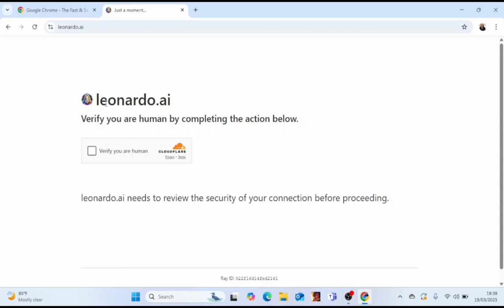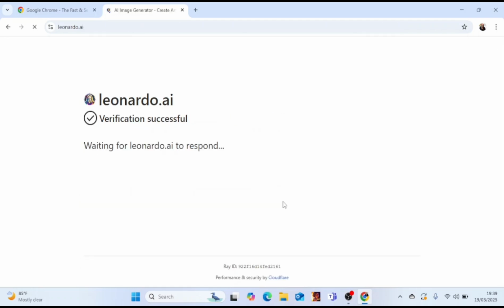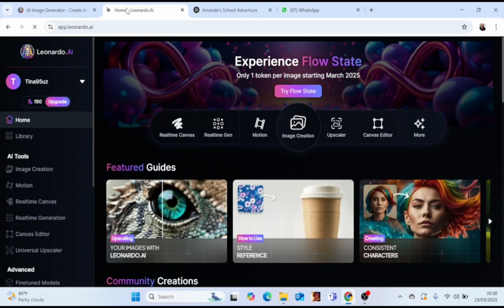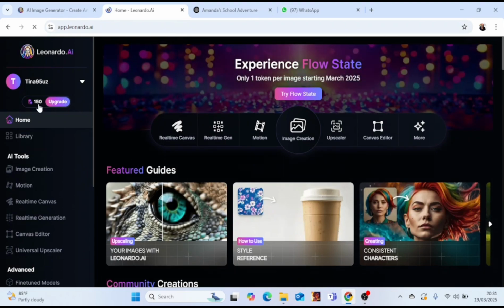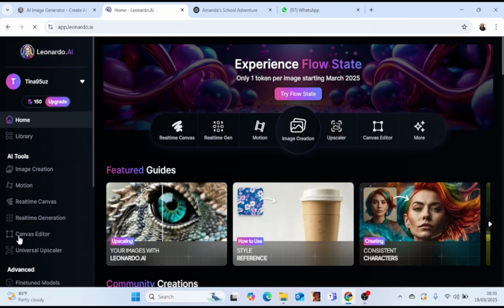Once I'm done with that, Leonardo AI is going to take me directly to its interface where I can access all its tools. If you're a new user, you'll be required to sign up with your email, with your Google, with your Apple, or with your Microsoft before it can allow you to get into this place. So now you see this interface, we have the image creation and other tools. I've gotten the credit already that I can use today for all my image generation for free.